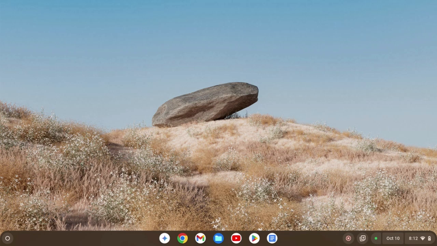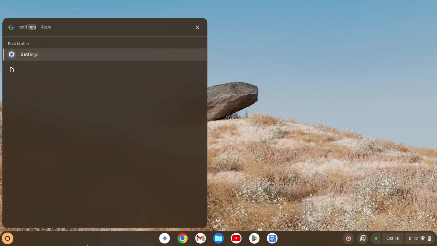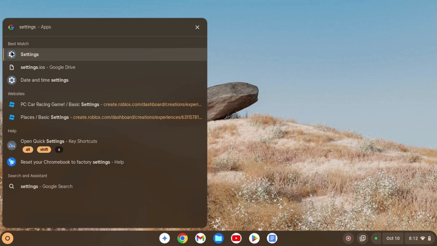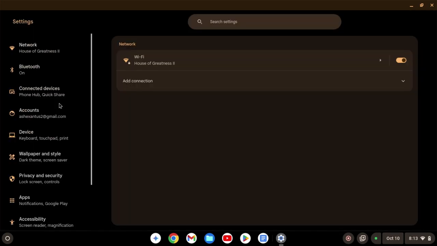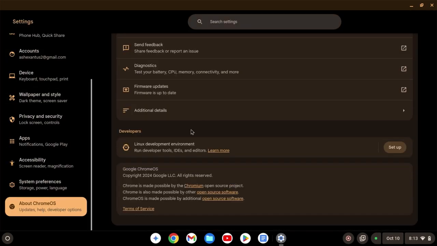Firstly, what we're going to do is enable Linux apps. To do that, what you want to do is head over to your launcher and look up settings. And then scroll down to see about Chrome OS, and then scroll down to see Linux development environment, and then press setup.